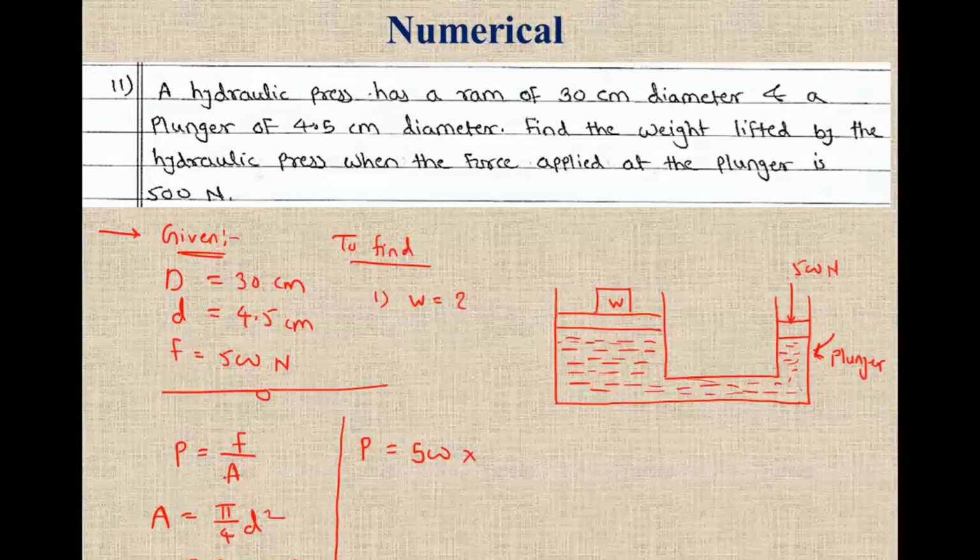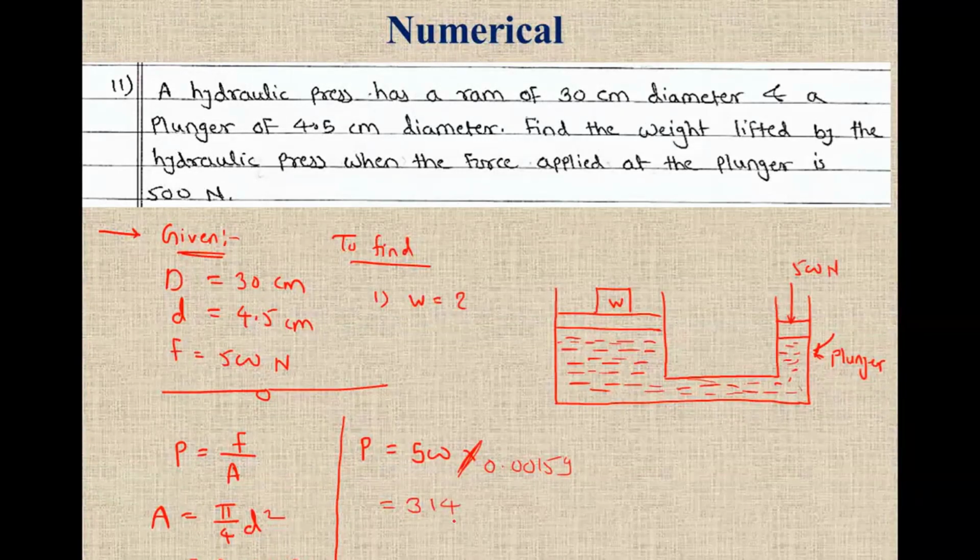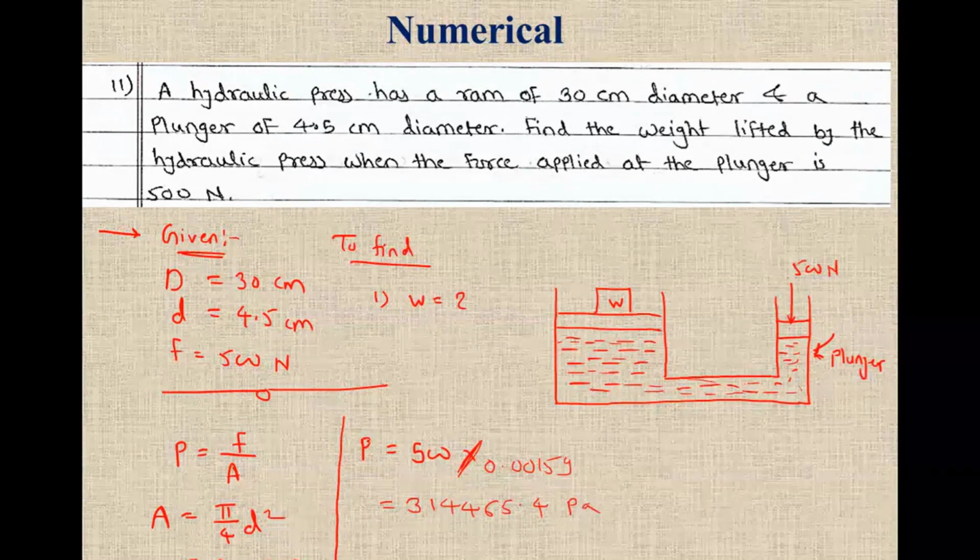Force is 500 Newton upon area, which is 0.00159. What is the pressure intensity? It comes to 3144 Newton per meter square, Pascal. So this is the pressure.